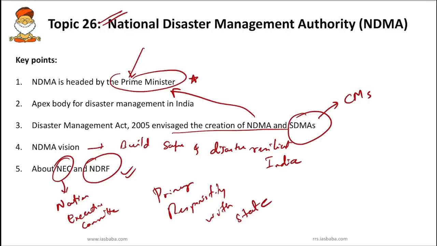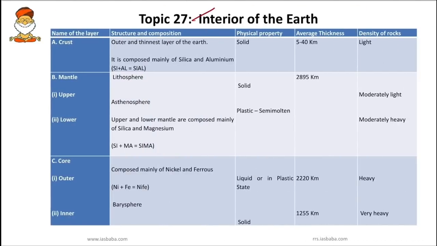Okay, next topic is the interior of the earth. This table has important content which one should revise and know. First you should know the crust. Crust is mainly composed of silica and aluminum. Usually a major portion of the crust, or the surface of the earth, is composed of silicates.